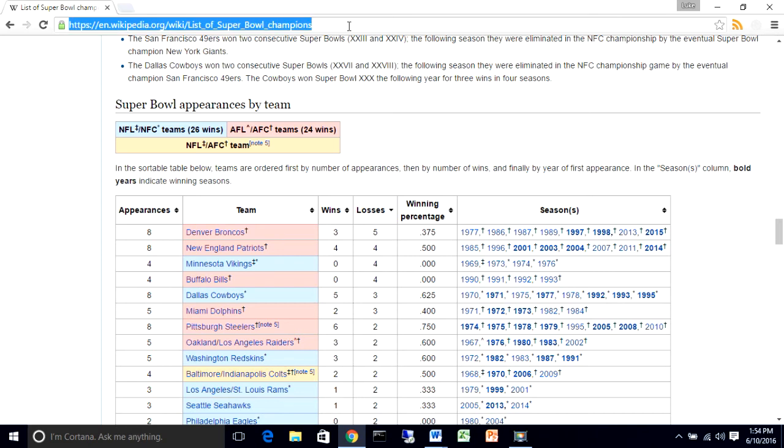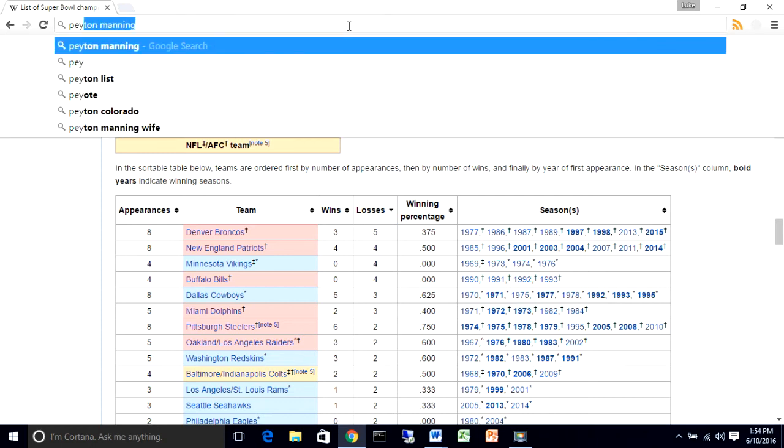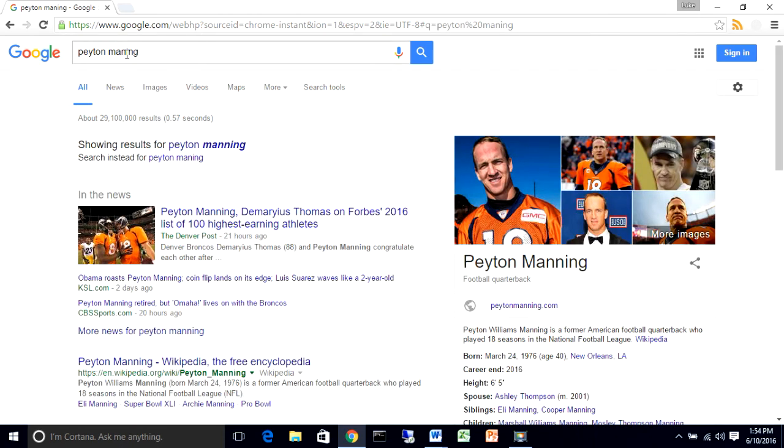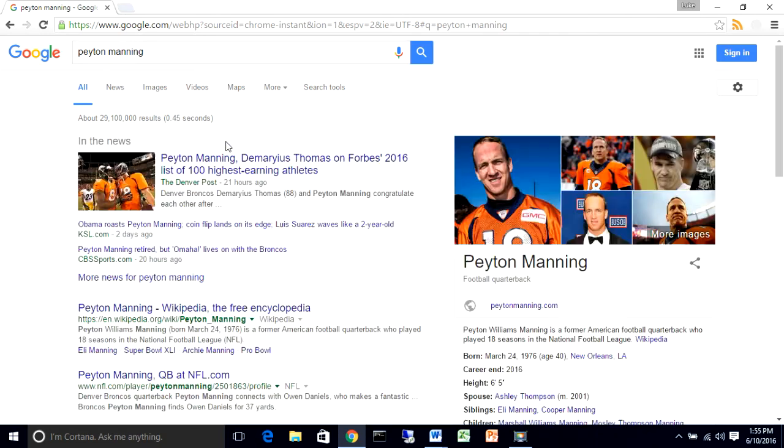If I type in what's Peyton Manning up to in Google, it's not going to give me a very good answer. So instead, I want to go Peyton Manning, and I'm going to spell his name wrong just so that you can see a little feature here too. So if I say Peyton Manning, there's 2 N's in his last name, but I actually know in real life, and Google is suggesting that I have 2 N's in his name here instead of just the one that I was typing. So if you have any typos, I oftentimes am just typing so fast I have typos. It'll give you some really good answers here.